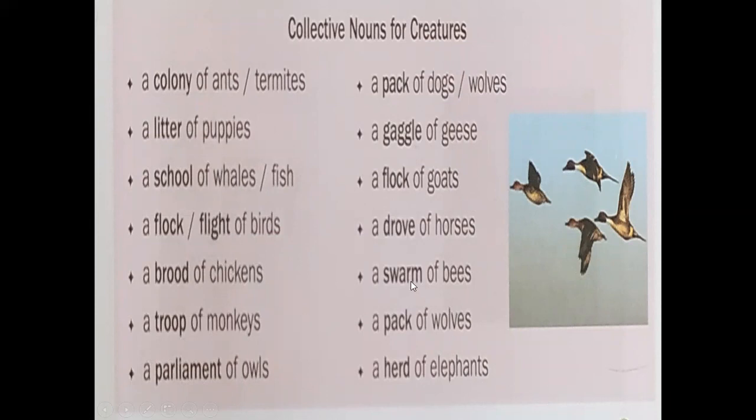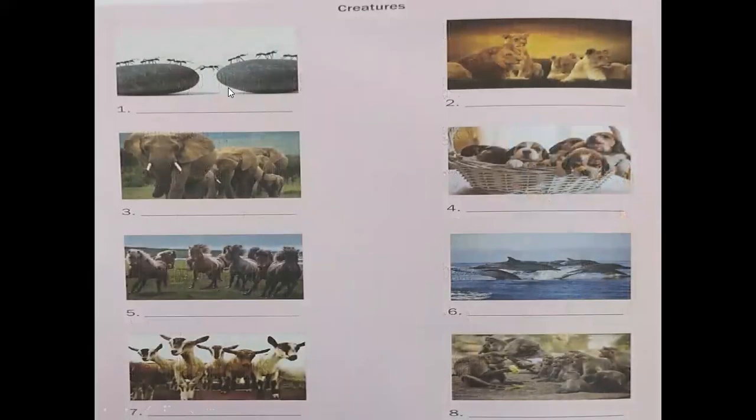So now you can observe the picture and then write the correct answer. Pick out the correct answer from the list.